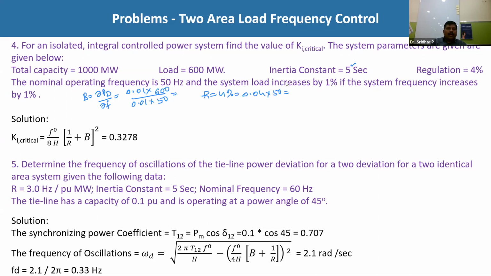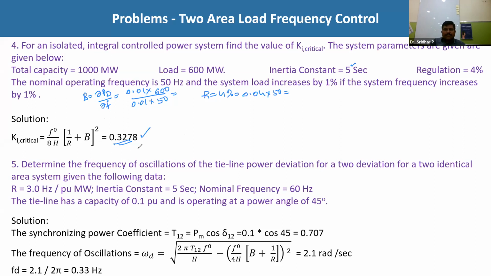So R we have calculated, B also we have calculated. F they have given, that is the nominal frequency. Nominal operating frequency is 50. H is given. Directly you substitute here, you will get Ki critical. We don't have any units for Ki critical, but the derivation is very, very important. Ki critical is equal to F naught by 8H into B plus 1 by R whole square. So this value is nothing but 0.3278.